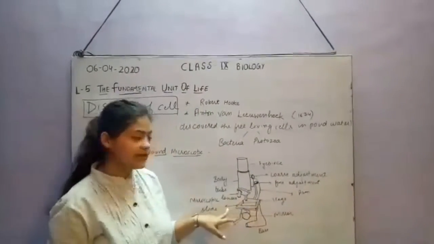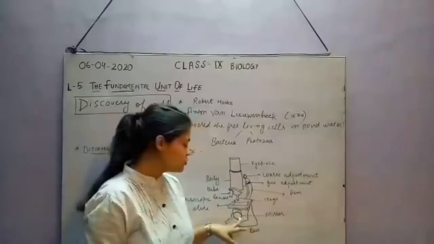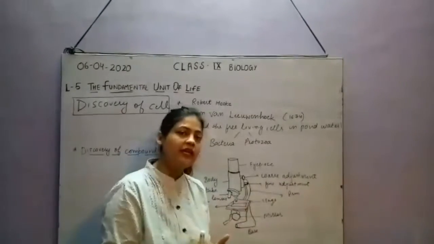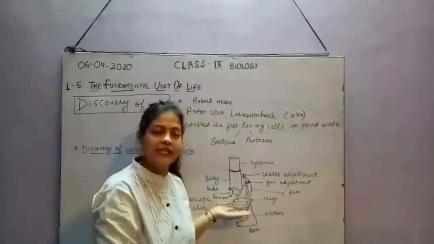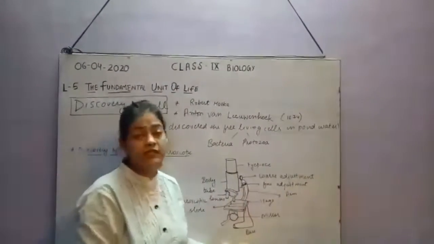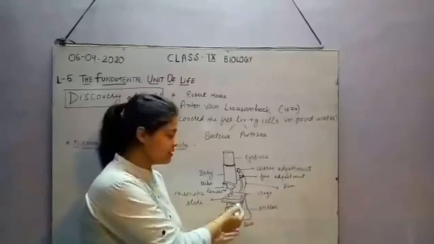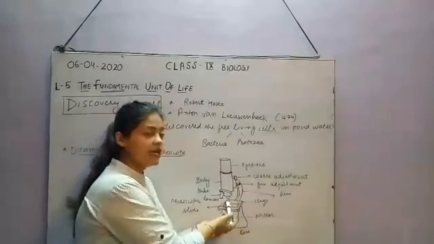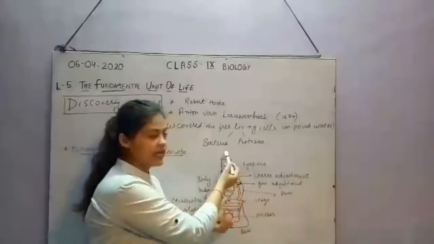Now this is the stage where the slide is to be kept, and this is also an important part, which is the mirror. When you see the original microscope, this mirror is attached in such a way that we can adjust it so that sunlight will directly reflect through the mirror and enter the upper side over this stage where the microscopic slide has been kept. So we use this compound microscope when sunlight is there, so that sunlight will directly fall upon this mirror. It will reflect over the stage so that the microscopic slide can be easily and clearly seen through this lens, which is connected with the eyepiece through which we can see.